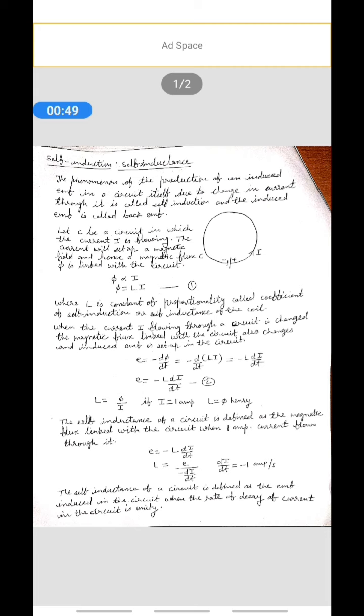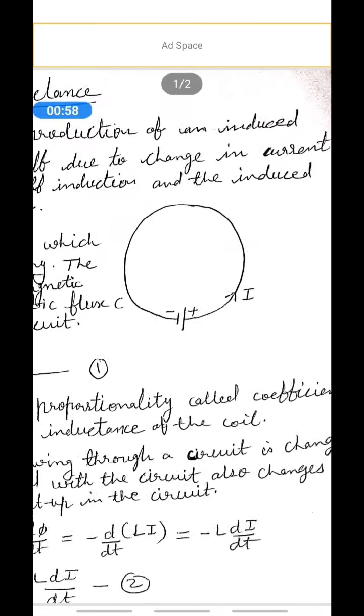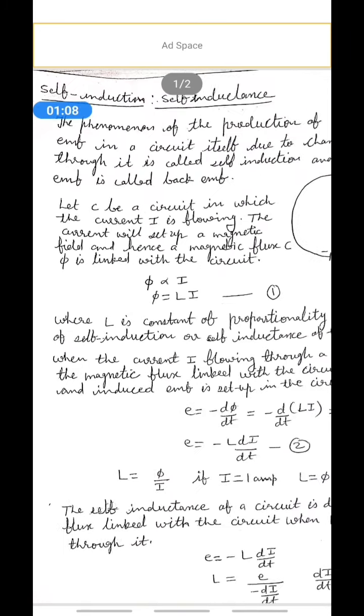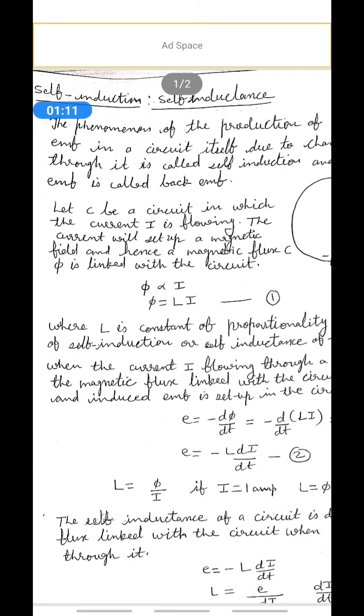Let C be a circuit in which the current I is flowing. Here there is a circuit diagram. There is a circuit in which current I is flowing. The current will set up a magnetic field, and hence a magnetic flux phi is linked with the circuit.